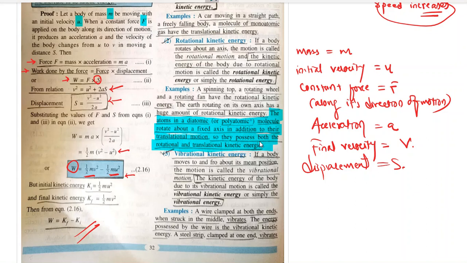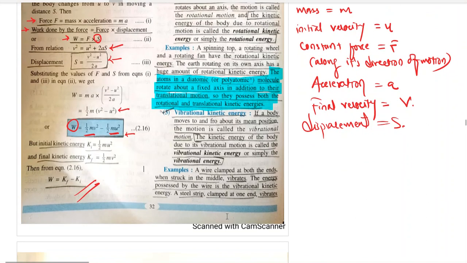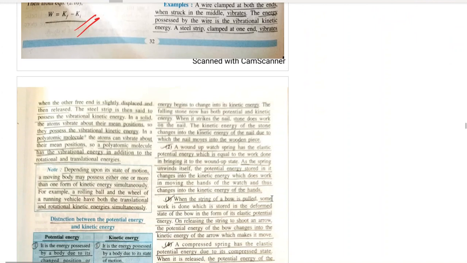Vibrational kinetic energy. If a body moves to and fro about its mean position, the motion is called vibrational motion. And the kinetic energy of the body due to its vibrational motion is called vibrational kinetic energy, or simply vibrational energy. Right? For example, a wire clamped at both ends when struck in the middle vibrates. The energy possessed by the wire is vibrational kinetic energy. A steel strip clamped at one end vibrates when the other free end is slightly displaced and then released.